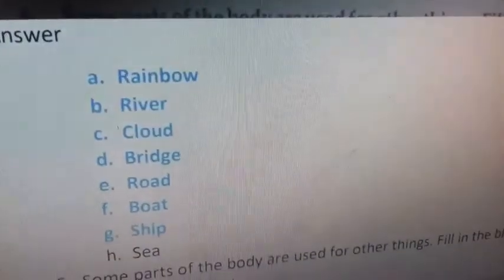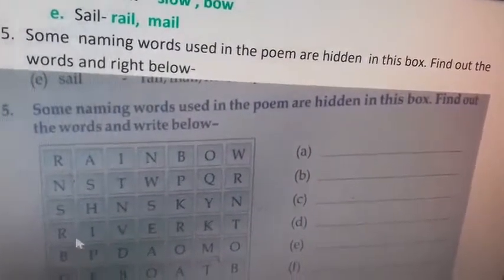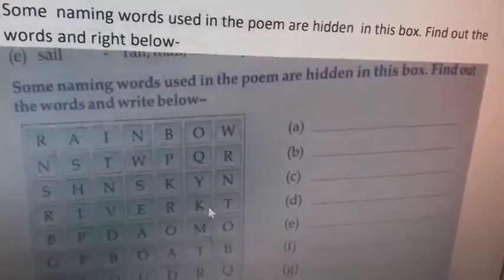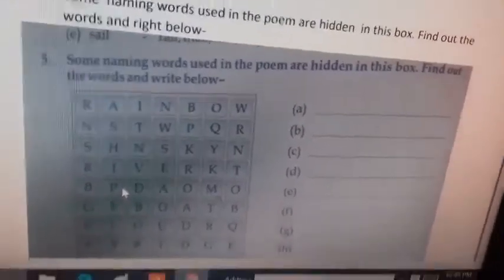rainbow, river, cloud, bridge, road, boat, ship, sea. Some are horizontal and some are vertical. You should see here like rainbow, okay, sky is here, sky, river is here, river. In the same way you can find ship here from up to down, okay.